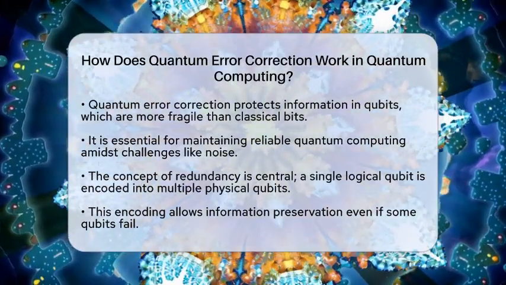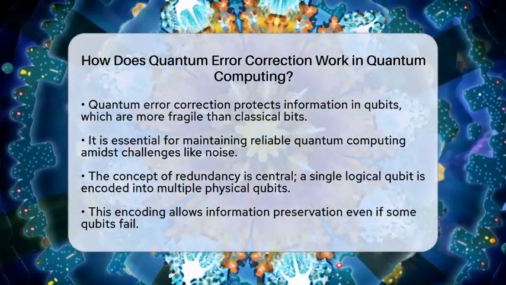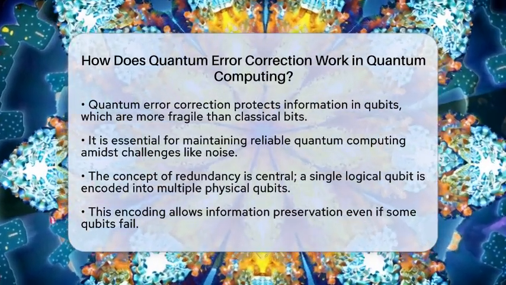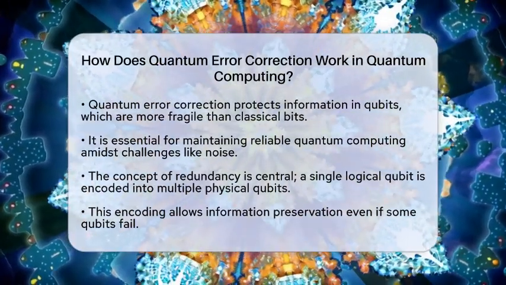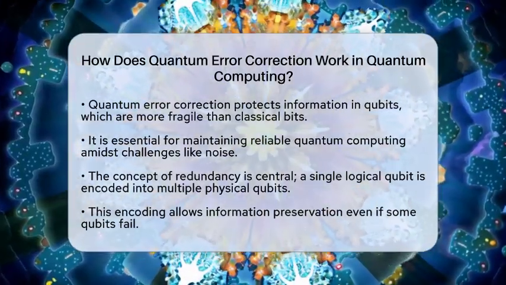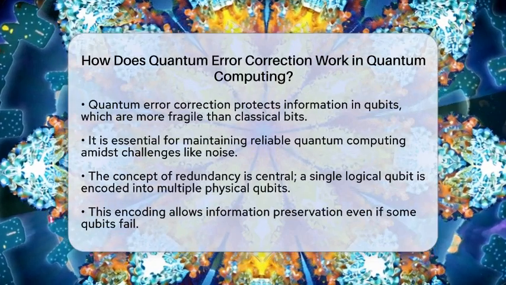At the heart of quantum error correction is the idea of redundancy. A single logical qubit, which is the quantum equivalent of a classical bit, is encoded into multiple physical qubits. This means that even if some qubits experience errors, the overall information can still be preserved.